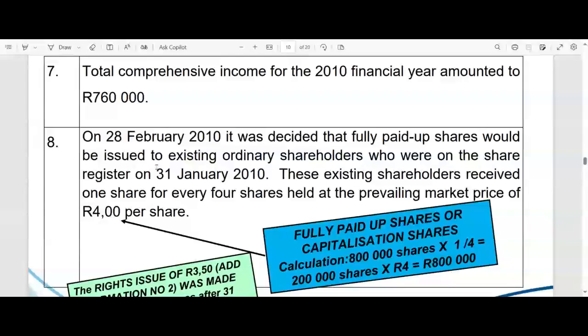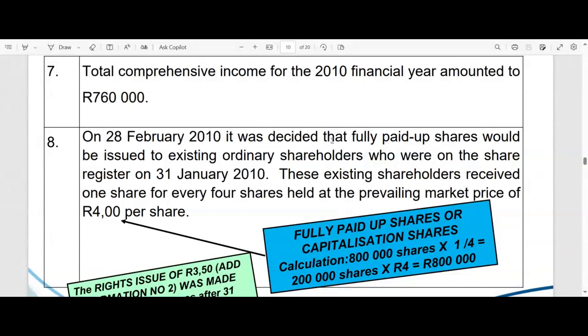Also on the 28th of February 2010, it was decided that fully paid up shares. So now we are talking about a capitalization issue. They're also rewarding their ordinary shareholders. They probably couldn't afford, after they did the redemption, to pay an ordinary dividend. So they're saying, oops, what are we now going to do to please our ordinary shareholders? Let's give them shares. Okay. We can't give them money. Let's give them more shares.